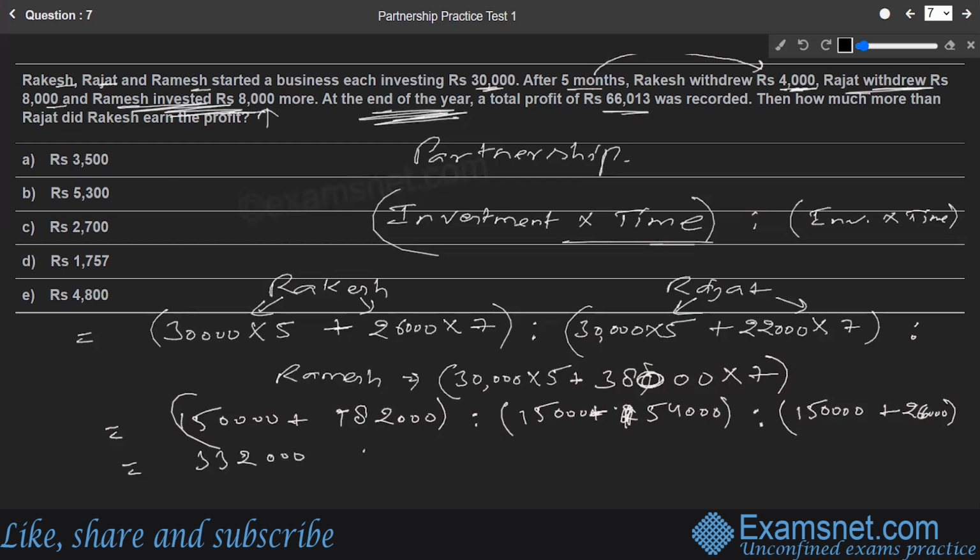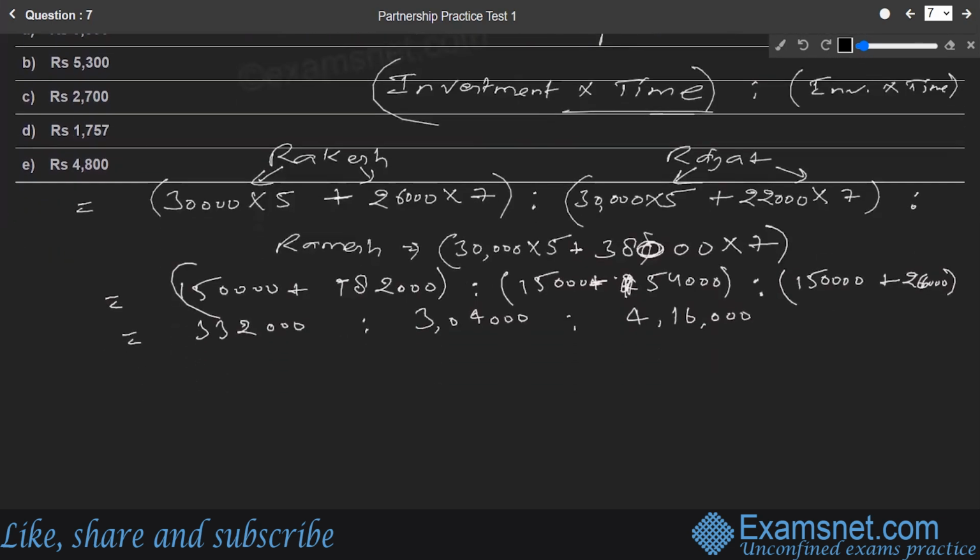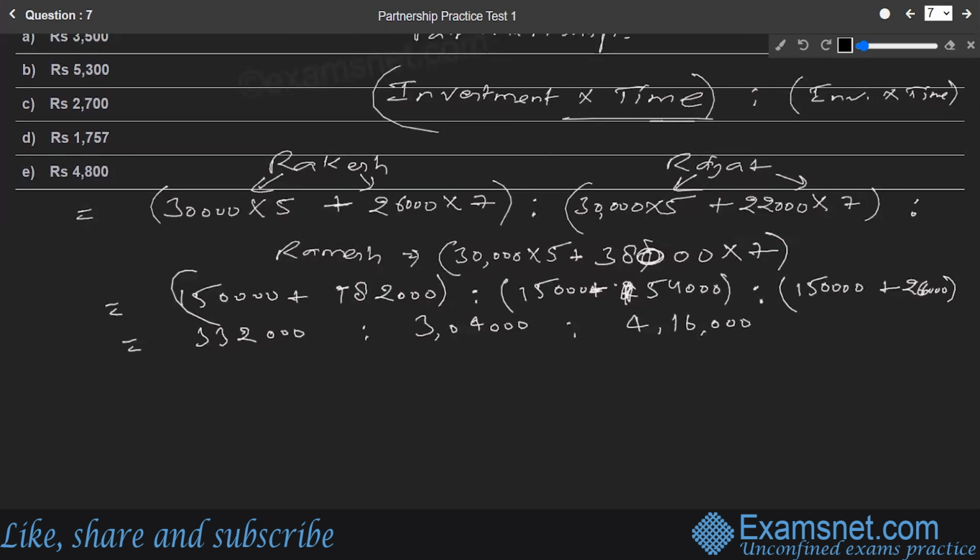The first part is 3,04,000. The second part is 4,16,000, the third part. So these are the three parts that are coming. If we make them simple, they can all be cut by 4,000. If we cut all these three numbers by 4,000, we get the simplified ratio, which comes out to be 83 is to 76 is to 104.